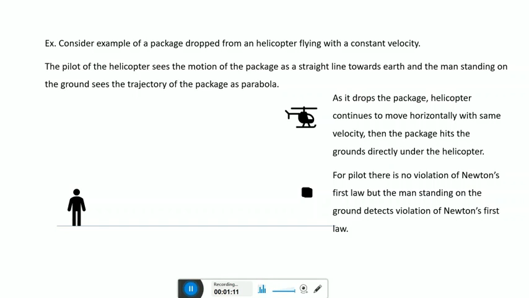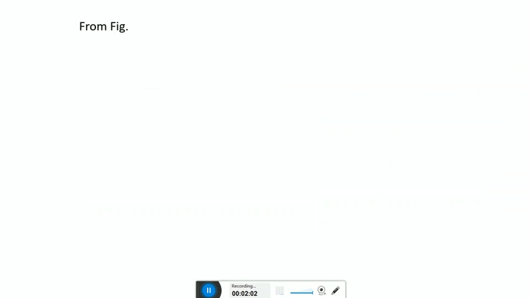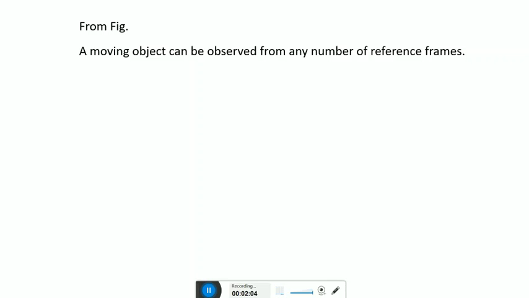For the pilot, there is no violation of Newton's first law, but the man standing on the ground detects a violation of Newton's first law. From the figure, a moving object can be observed from any number of reference frames.